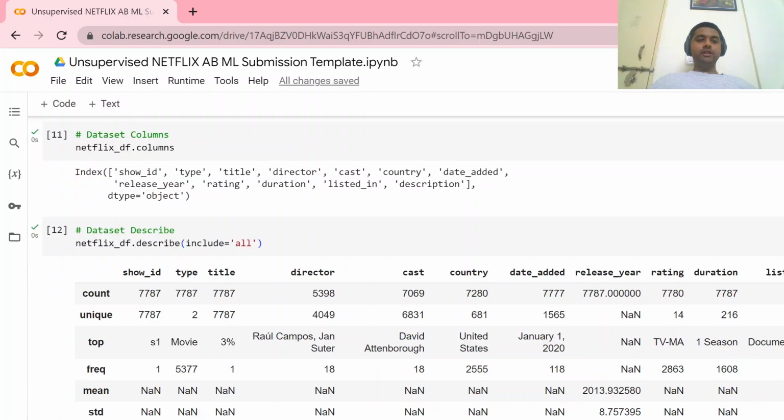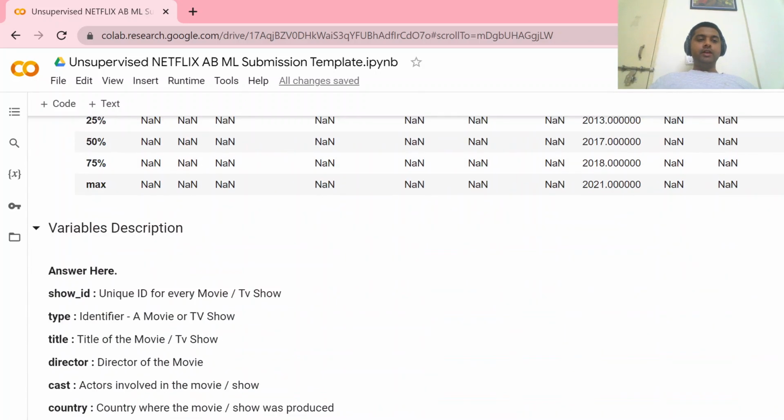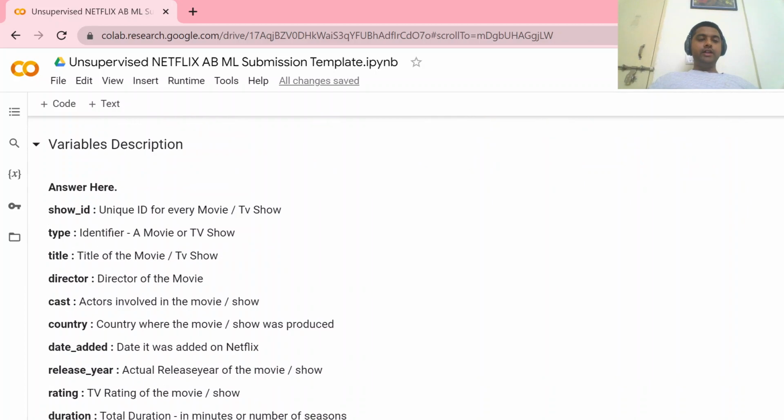Understanding our variables: these are the column names. This is the data description. Here is the variable description, in which we have the show ID. Every show has a unique ID, whether it is a movie or a TV show. Type says whether it is a movie or a TV show. Title, and director, the name of the director.